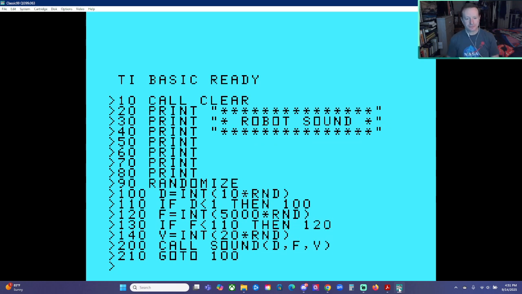So it looks like the duration is between 1 and 10, the frequency is between 1 and 5,000 hertz, and if it's less than 110, which is too low to hear, then we loop back and generate a new frequency, and the volume is between 1 and 20. So some notes are going to be loud, some soft, so some random R2D2 beeps and boops, so to speak. Then we loop back, so this is going to carry on ad infinitum until we end the program.